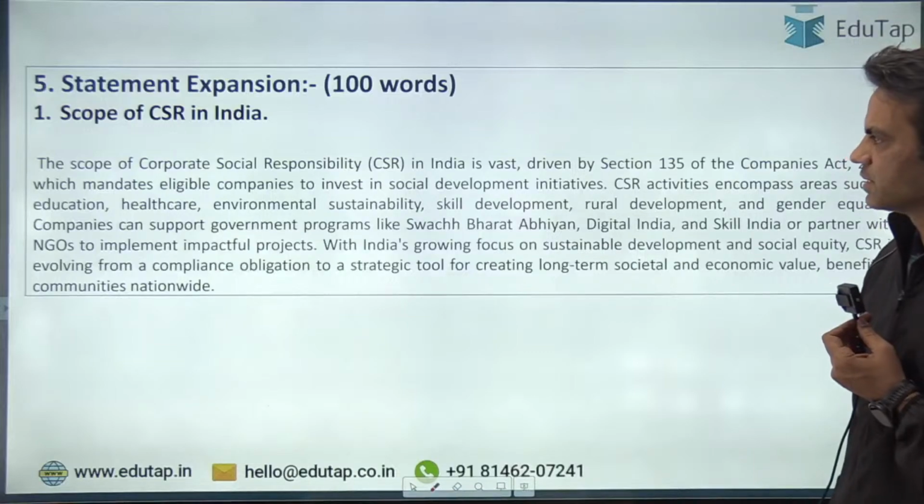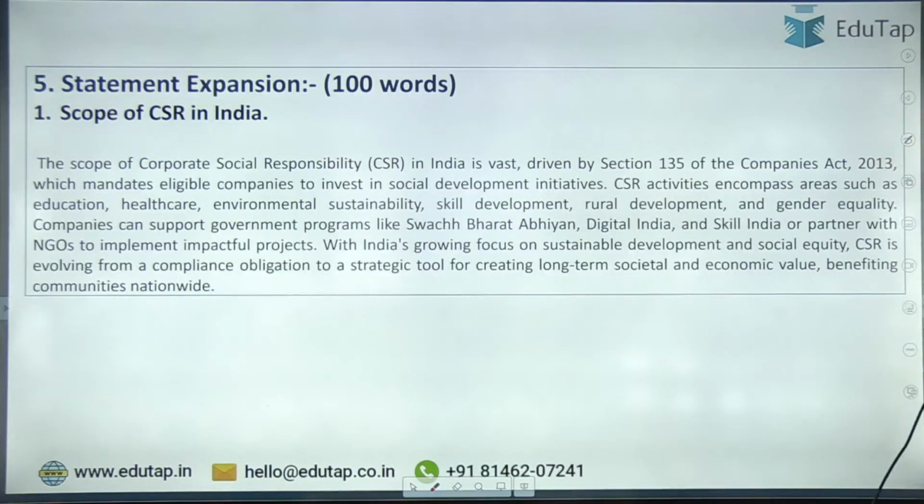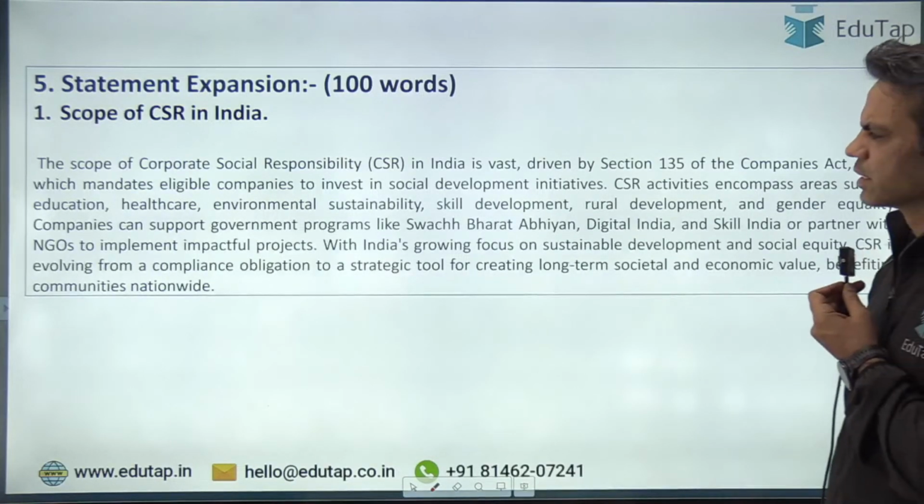The scope of corporate CSR in India is vast, driven by Section 135 of the Companies Act 2013, which mandates eligible companies to invest in social development initiatives. CSR activities encompass areas such as education, healthcare, environmental sustainability, skill development, rural development, and gender equality. Companies can support government programs like Swachh Bharat Abhiyan, Digital India, and Skill India, or partner with NGOs to implement impactful projects. With India's growing focus on sustainable development and social equity, CSR is evolving from a compliance obligation to a strategic tool for creating long-term societal and economic value benefiting communities nationwide.